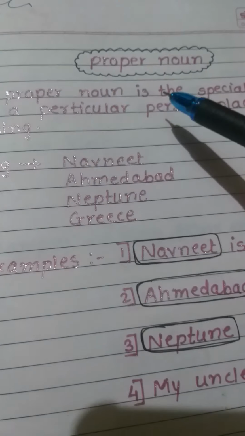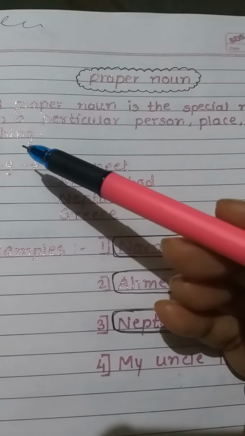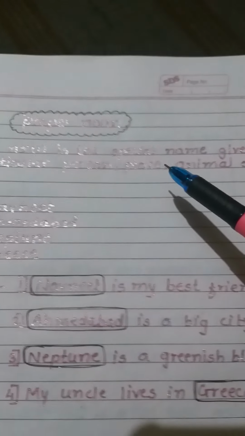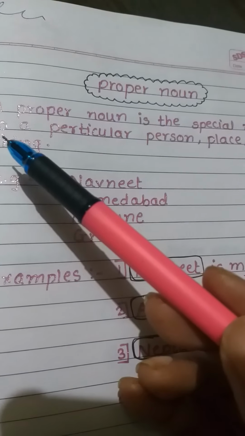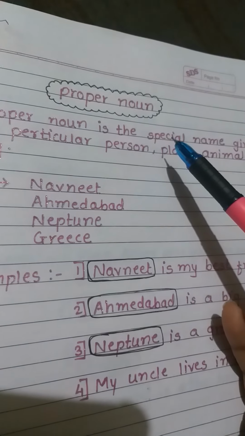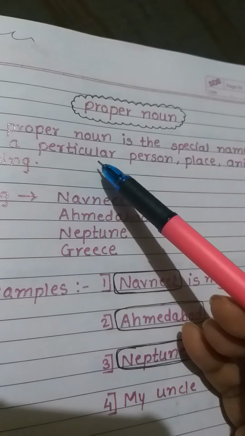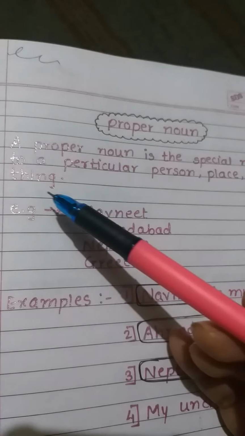A proper noun is the special name given to a particular person, place, animal, or thing. I repeat again: a proper noun is the special name given to a particular person, place, animal, or thing.